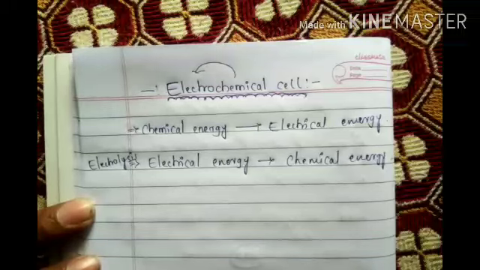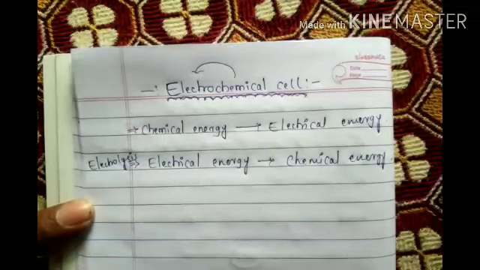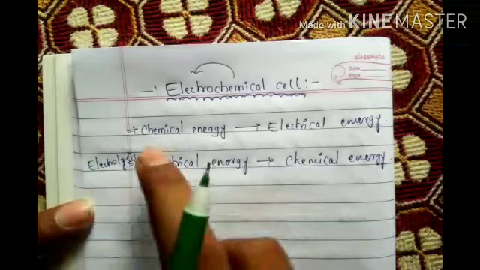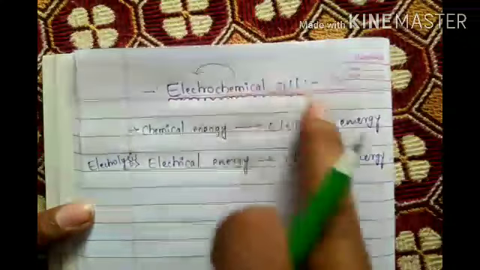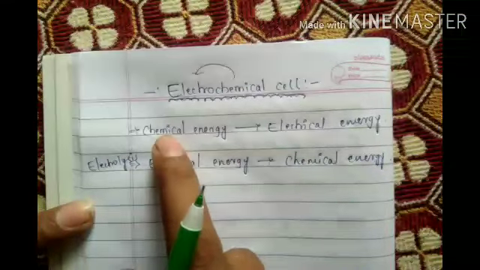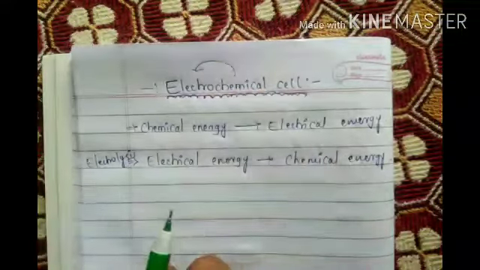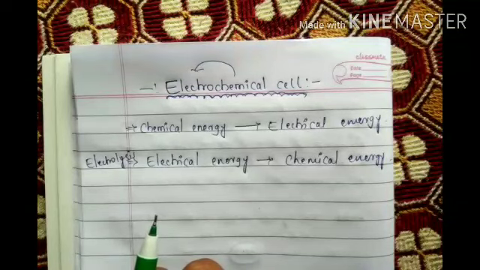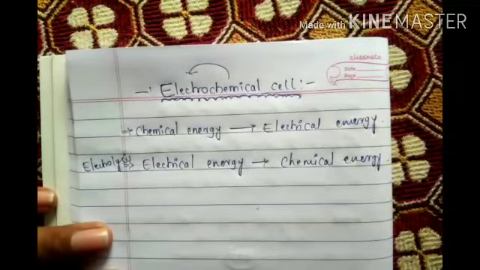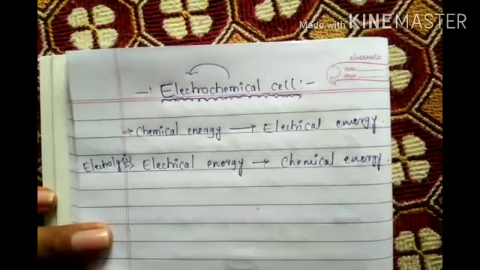Chemical energy means what? Inside H2SO4, inside copper sulfate, inside zinc sulfate, inside copper, inside zinc, what energy is there? That chemical energy converted into electrical energy is called electrochemical cell. By using this one, we are calculating this one. This is the first and very, very important point.